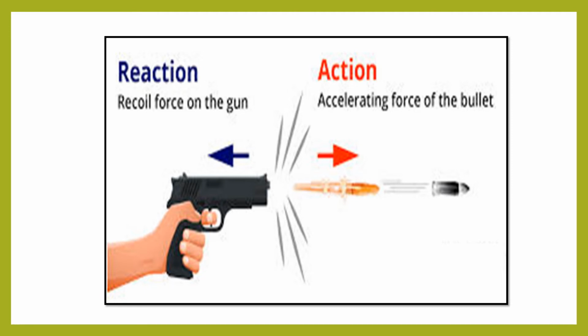Means there is action as well as reaction force. So when the bullet is going from this gun, at that time there is action force, and when this gun recoils, means it is going back, there is a reaction force, and due to this reaction force the gun is moving backward.